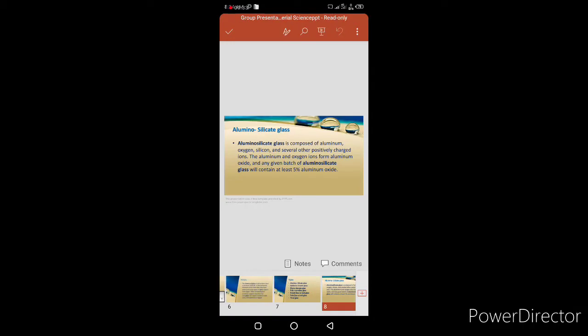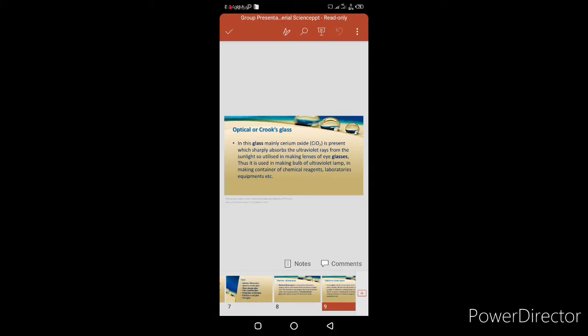Aluminum silicate glass is composed of aluminium, oxygen, silicon, and several other positively charged ions. The aluminium and oxygen ions form aluminium oxide, and any given batch of aluminum silicate glass will contain at least 5% aluminium oxide.